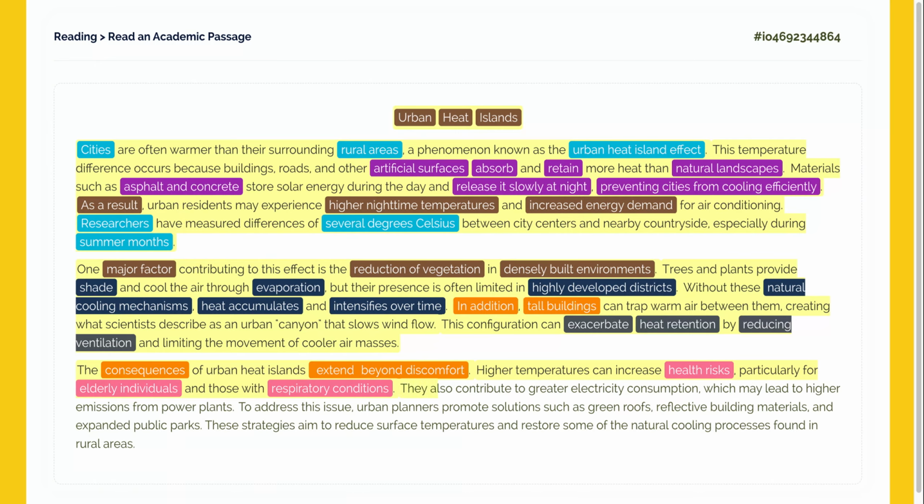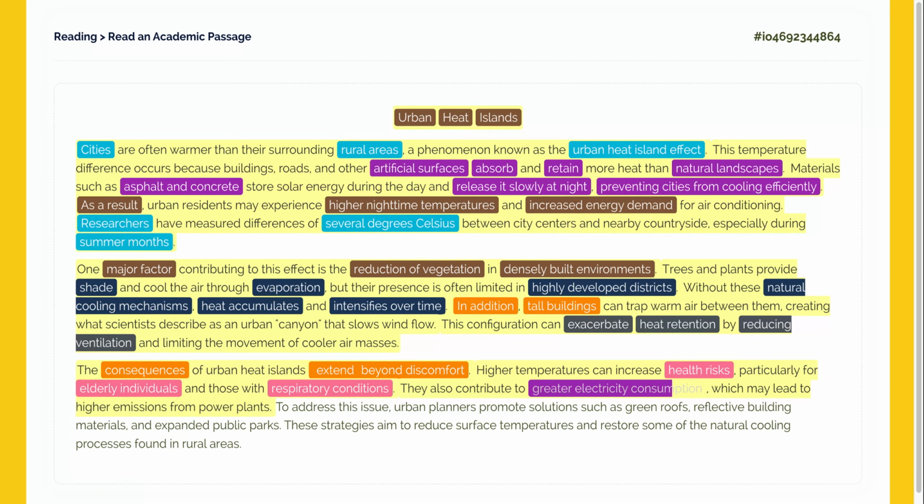They also contribute to greater electricity consumption, which may lead to higher emissions from power plants. Another impact is greater electricity consumption. This creates an environmental cycle, leading to higher emissions from power plants. It's a chain reaction of negative effects.